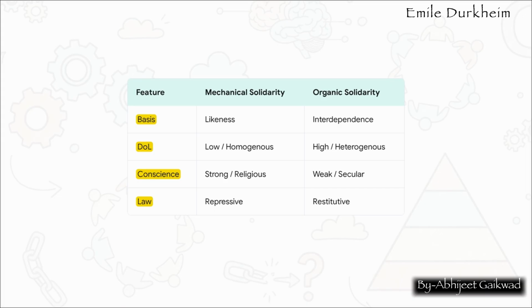On the other hand, we have organic solidarity. This is for modern, complex societies. What holds us together now isn't sameness, but our difference and interdependence. Think of the organs in a body. Each has a special function, but they all depend on each other. Here, the collective conscience is weaker, and the law becomes restitutive. It's about restoring balance, not just punishing.